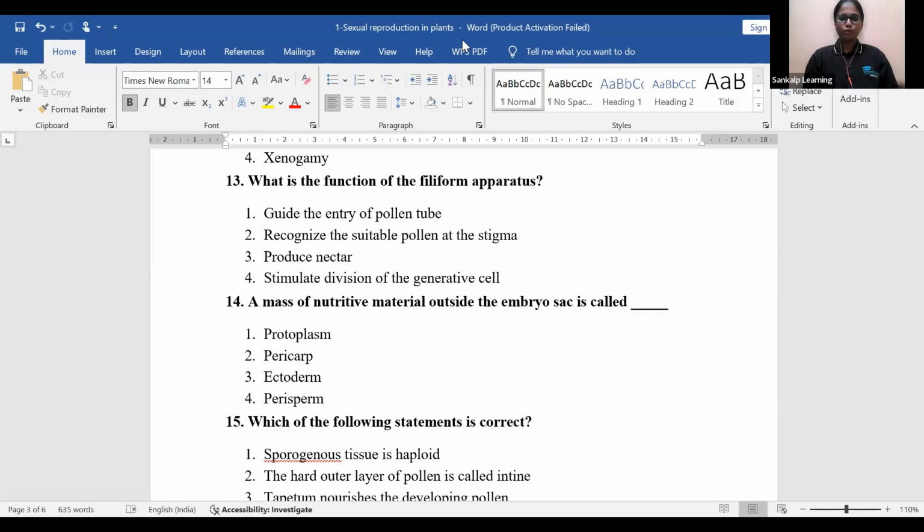Noor Sidra, Oppo answered it. Good. Okay, Gautam C. Most of you answered it as option number 3 or 1. So the right answer is option number 4. That is perisperm is the right answer. Option number 4, perisperm is the right answer.